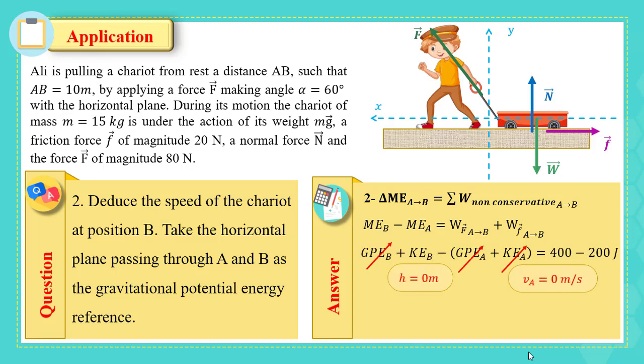Besides, the kinetic energy at A is zero since the motion starts from rest. Finally, we get half m v squared, which is the expression of the kinetic energy, equals 200 joules, which is 400 minus 200. The answer then: VB equals 5.16 meters per second.